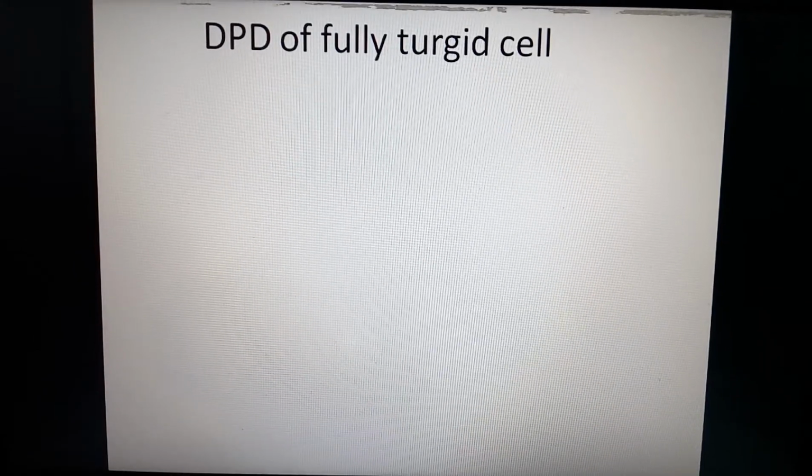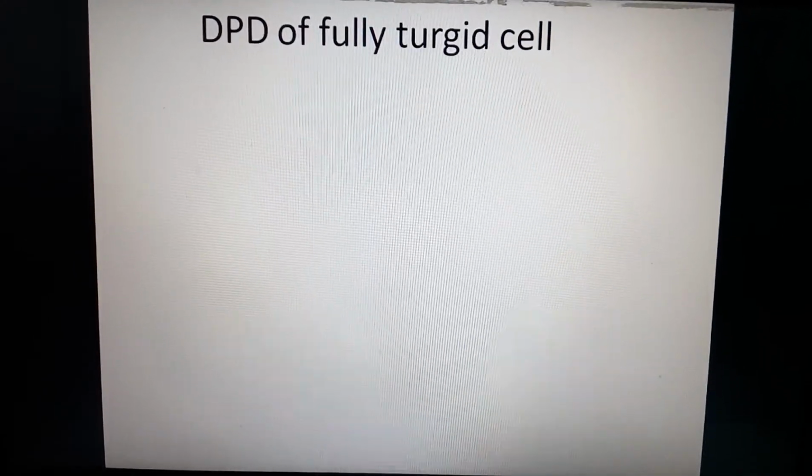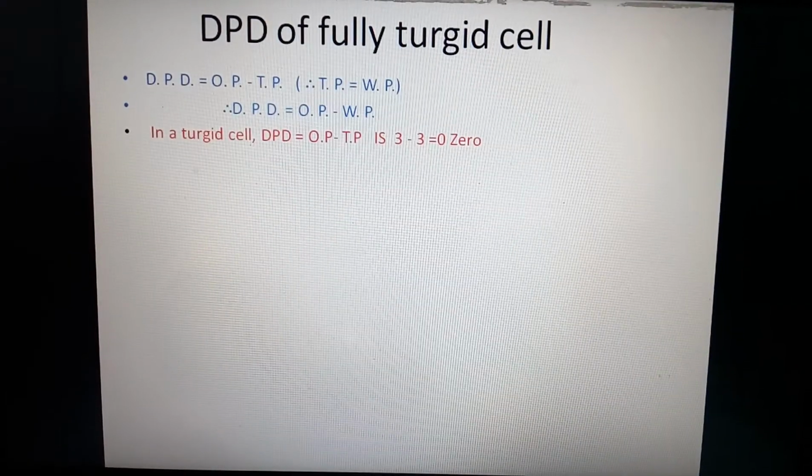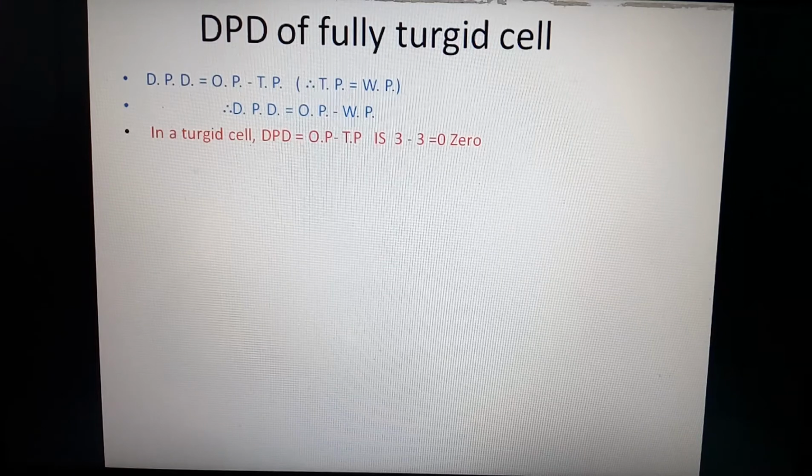So here we can discuss the diffusion pressure deficit of a fully turgid cell. In brief, DPD is equal to osmotic pressure minus turgor pressure. Turgor pressure is equal to the wall pressure. We have discussed this a number of times, and with a simple example, here also we are going to discuss the same thing. DPD is equal to osmotic pressure minus wall pressure.